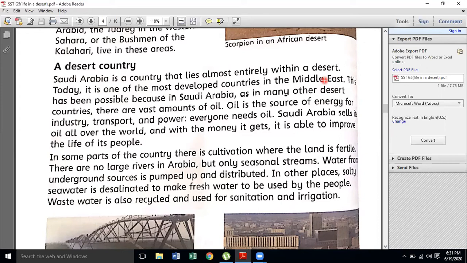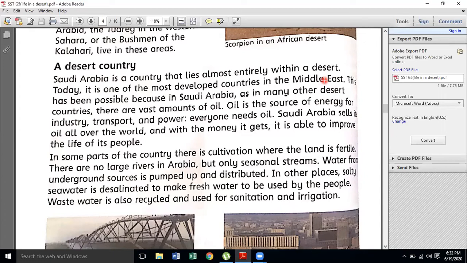You know that Saudi Arabia is one of the most developed countries in the Middle East. Saudi Arabia has tall buildings. Its economy is very good. It has large reserves of oil. So there is very little rainfall there, and the country is a desert.